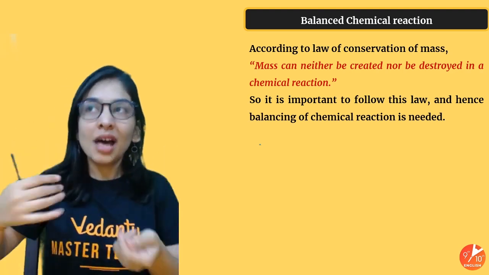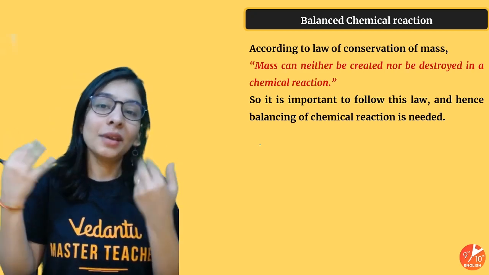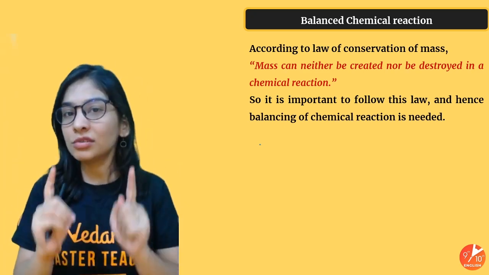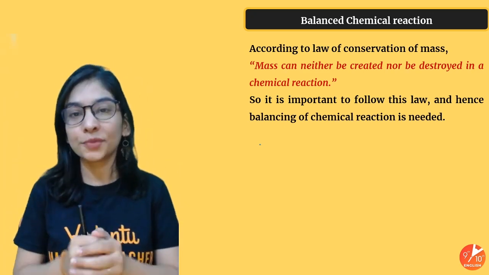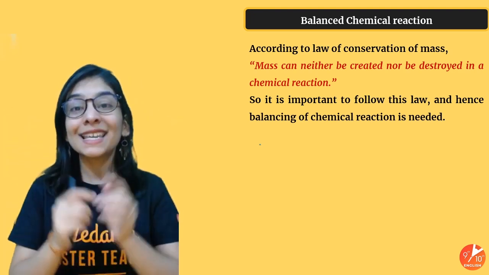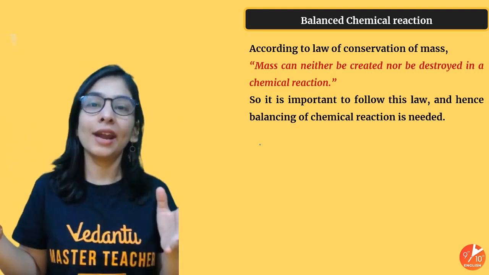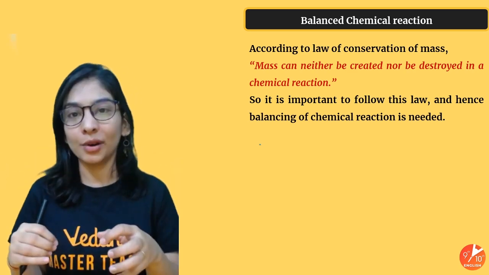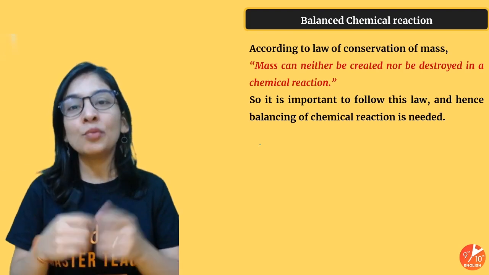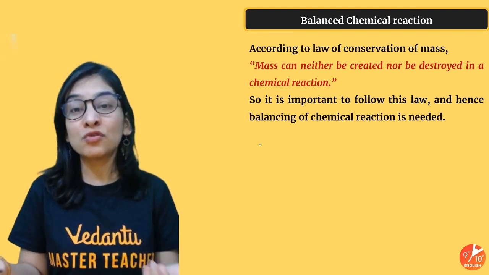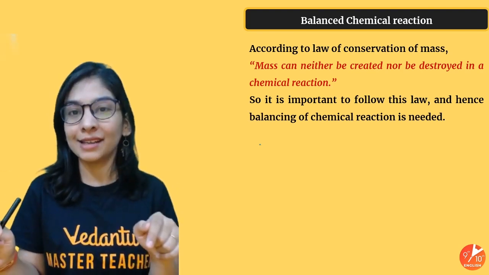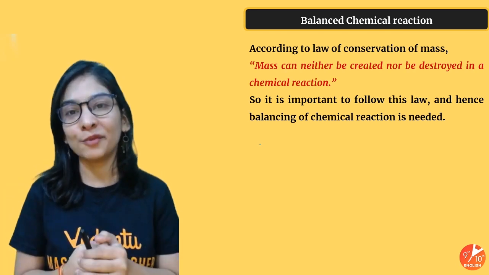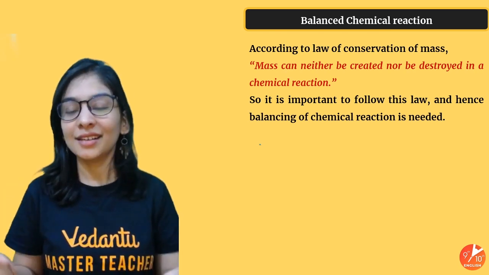Otherwise you will say, ma'am, what if we get some gases and the gases evolve out? No, that's not how you have to approach. In a closed system, mass can neither be created nor destroyed. I can't say some of the mass is destroyed, some of the mass came up on its own. It must be the same, and to make mass the same on both the sides, we have to make atoms equal on both the sides, because atoms are responsible for the masses, and you know that, right?